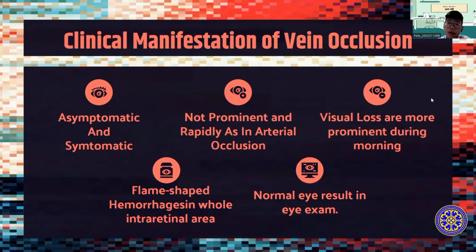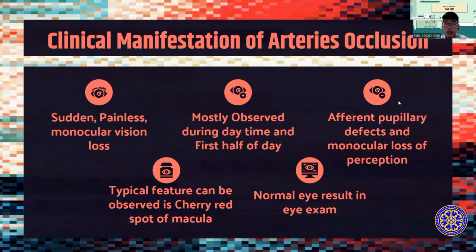Other than that, next regarding artery occlusion. In artery occlusion, there is a sudden and painless monocular vision loss, and the vision loss is more observed during the day and the first half. Afferent pupillary reflex defect and monocular loss of perception are also found in artery occlusion. In eye examination, the patient also shows normal results from the intraocular and anterior chamber and also extraocular eye movement. There's also a typical feature that can be observed, which is the cherry red spot at the macula.